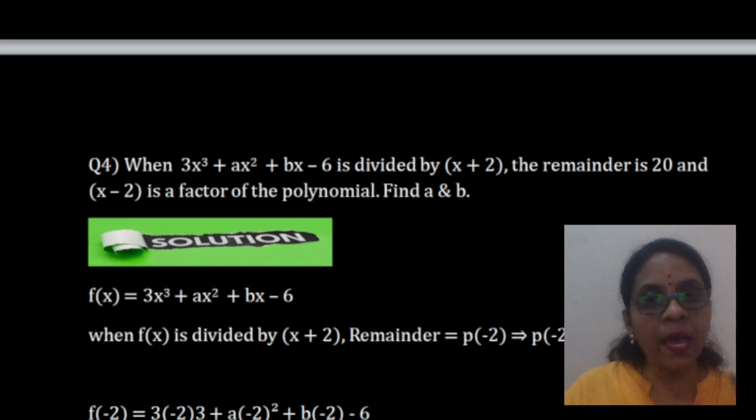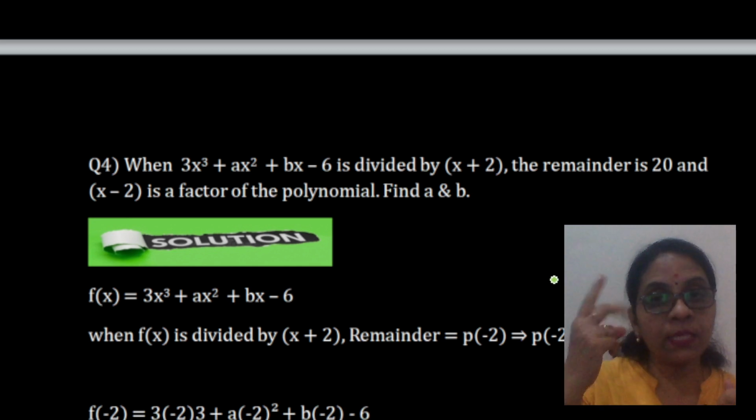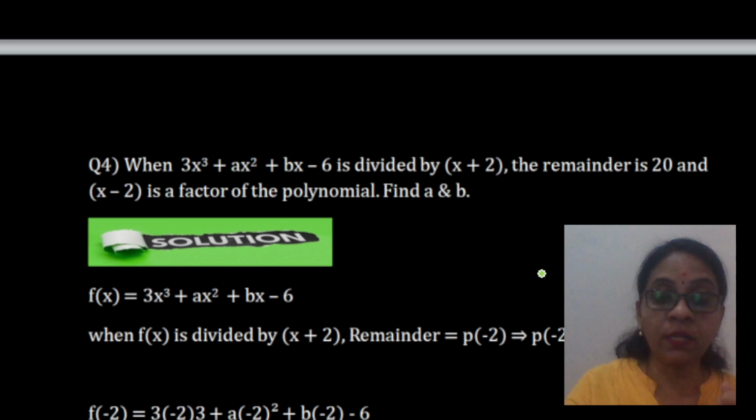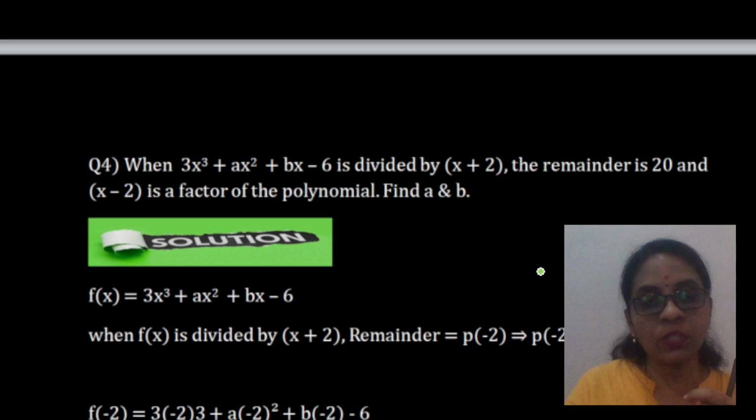So, if we go back and see, both the second and the third questions are merged into one question. Now, in the second question it was given that the remainder when divided by x plus 2 was 4 or something, I guess. In the third sum, it is given that x minus 2 is a factor. Both these are merged together. In the second there was one unknown, in the third there was one unknown because one condition was given. Here 2 conditions are given.